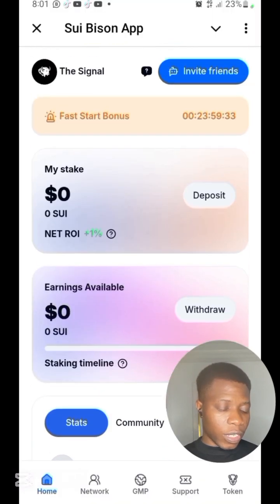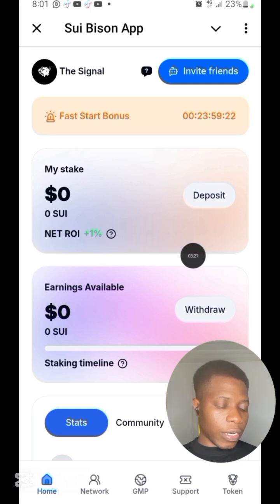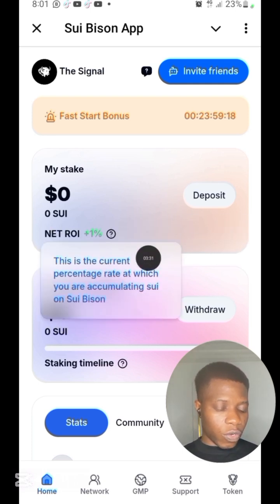You can see deposit and withdraw. So what you need to do here is quite simple. I'm going to explain everything. You can see from here that this is 1%, and then if you click on this question mark, you can read through what they say.